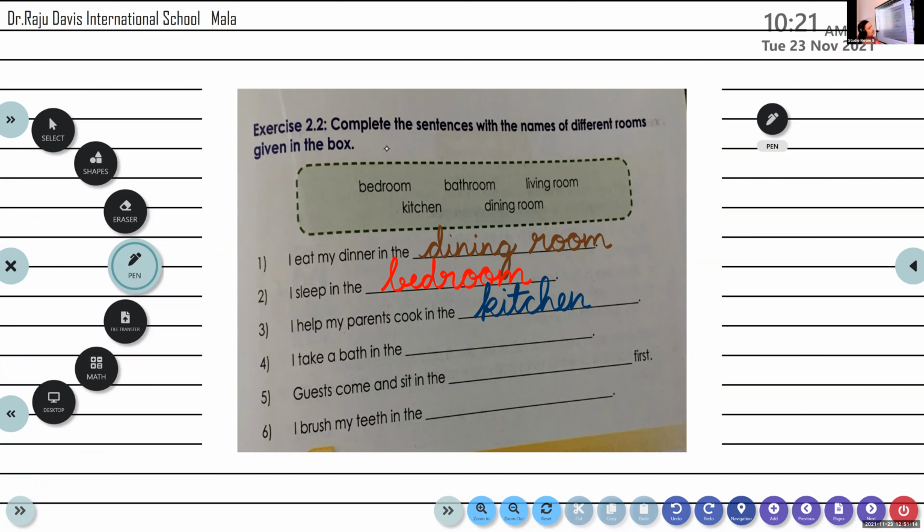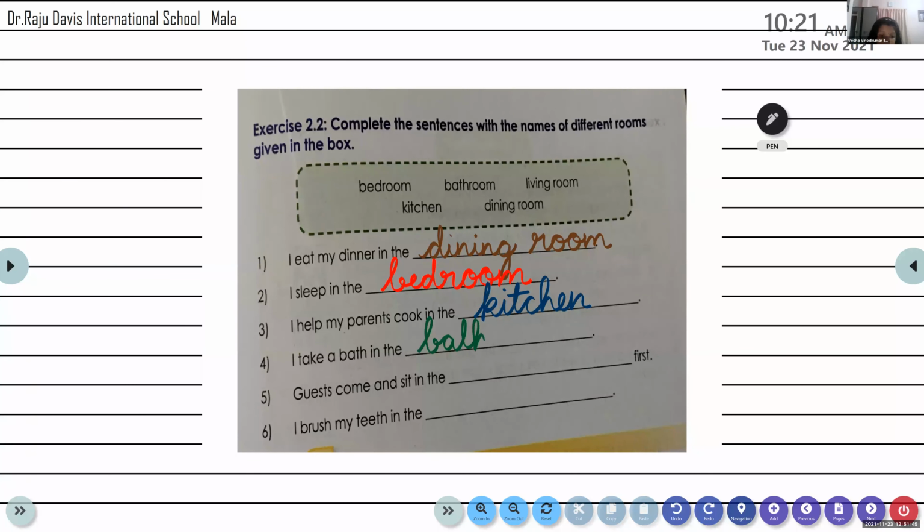Why do you need 1 minute, my dear? DRCS, please sit properly. I take a bath in. I take a bath, not a bath. A bath. I take a bath in the bathroom. Yes, very good. I take a bath in the bathroom.